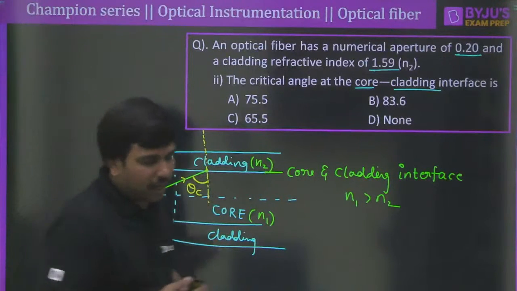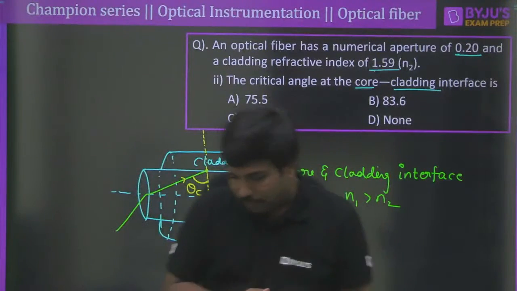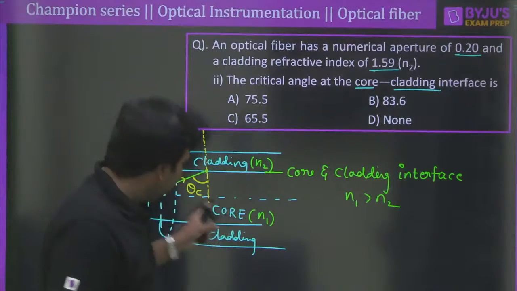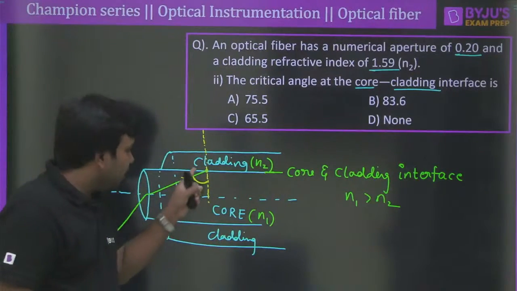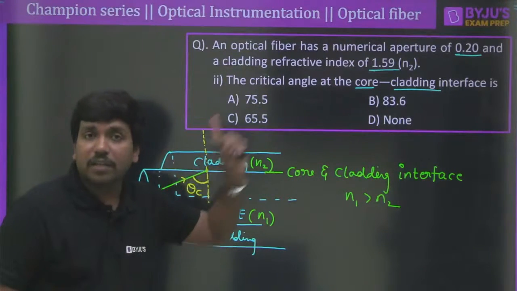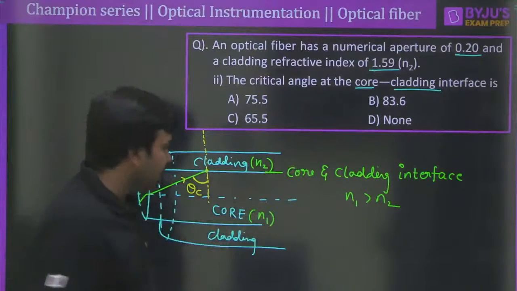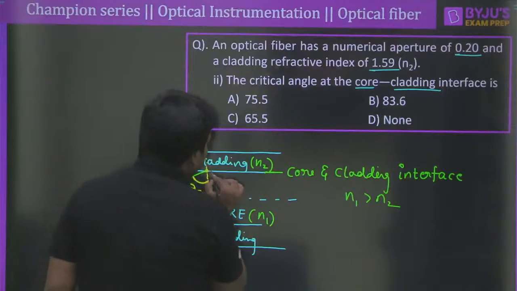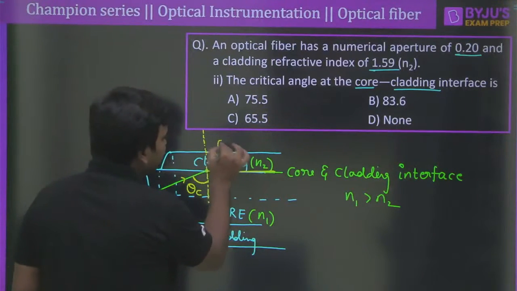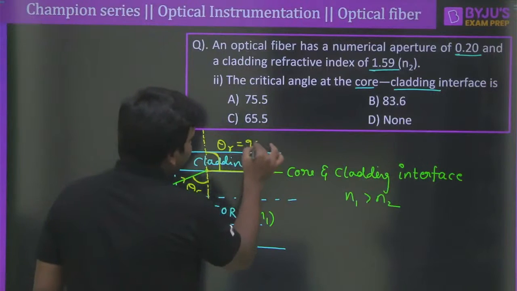What do you mean by critical angle? Any answer, Pramit, from your side? Have you got the answer? So at the interface, exactly, if it is a critical angle, then the light ray should propagate at a 90 degrees refraction, correct? The refractive angle is going to be 90 degrees. That means all the way it has to go just like this, clear? So if I calculate this angle, that is theta r, it should come to 90 degrees here.